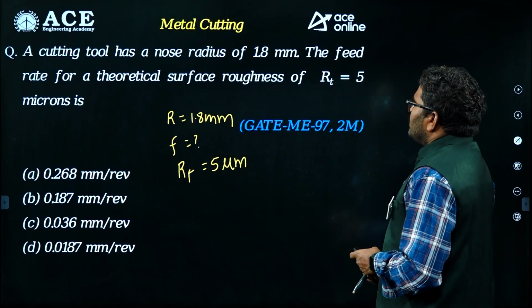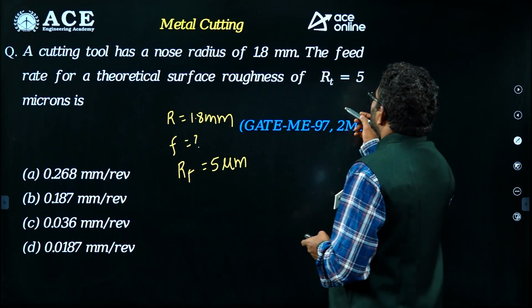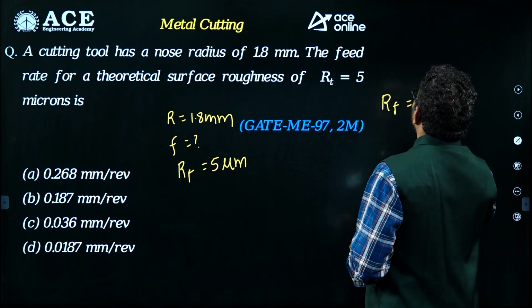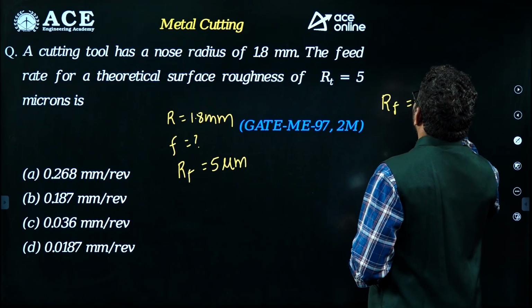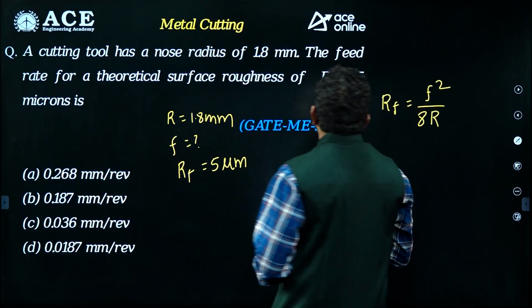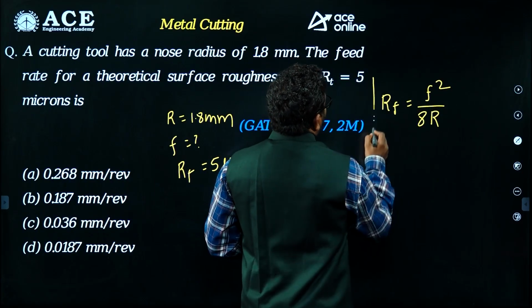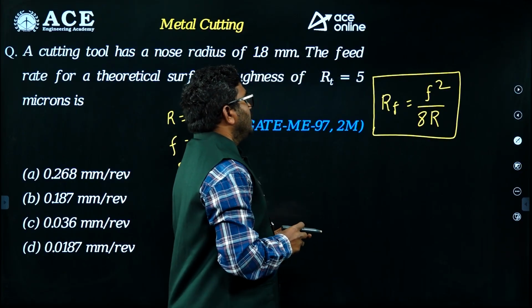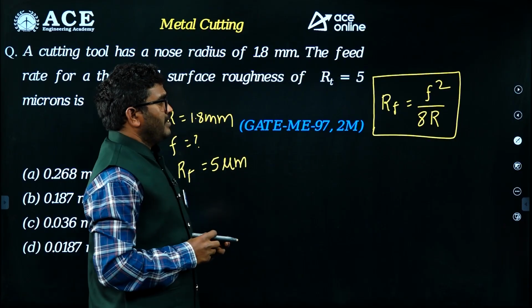So here roughness Rf is equal to F square by 8R. So the surface roughness is equal to F square by 8R, and here the surface roughness value is given, the radius is given, they are asking the feed.